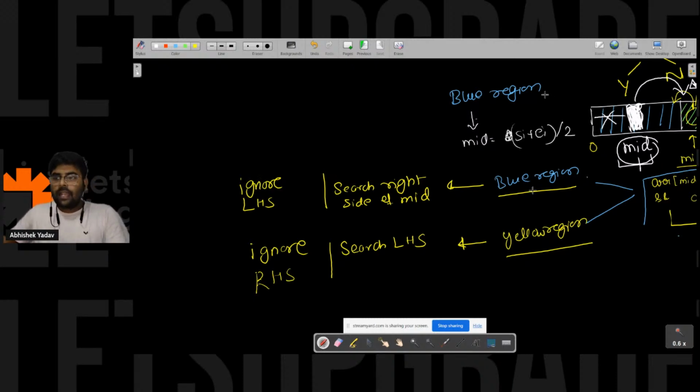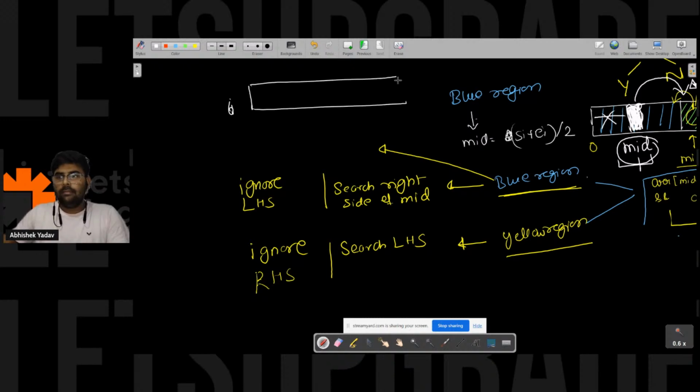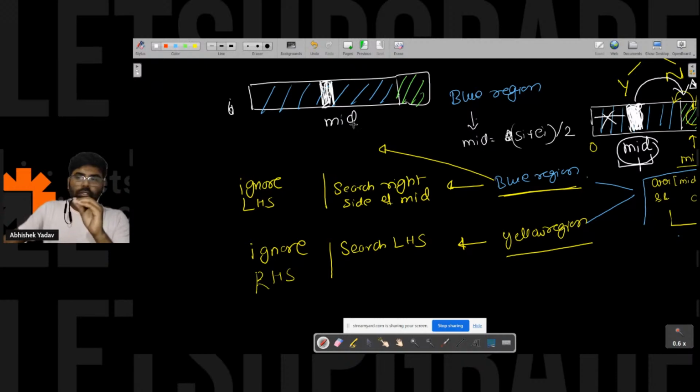So guys, if I am in the blue region, then I will write a check here. What will that check be? Like this. This is the blue region, let's assume, and this one is a green region, and this one is a blue region. And you are saying your mid is somewhere here. Okay, so you know one thing.